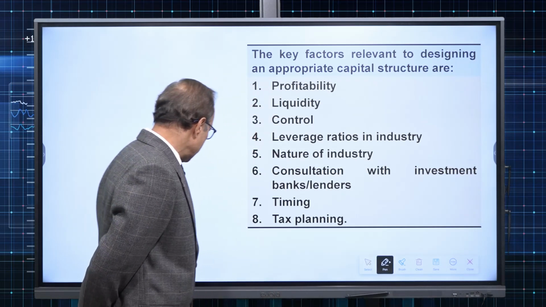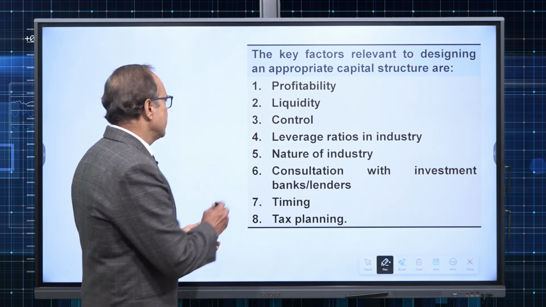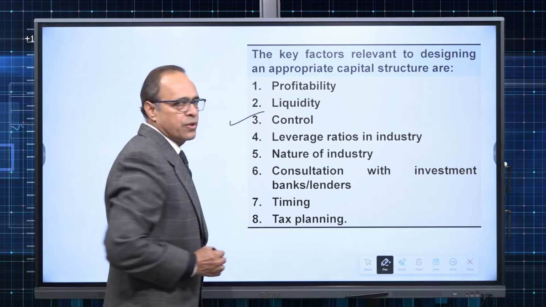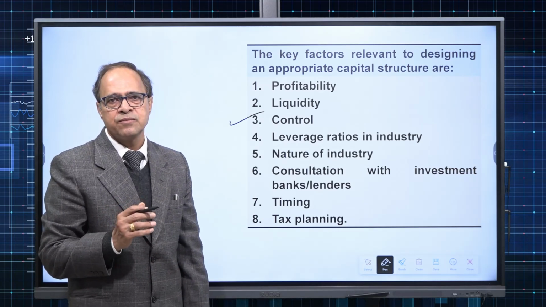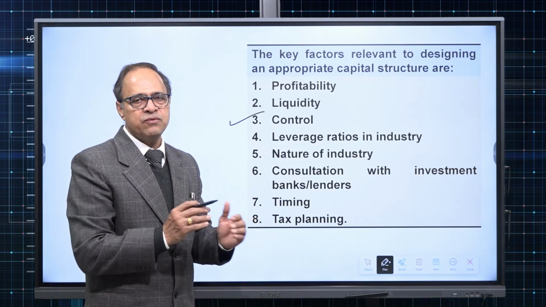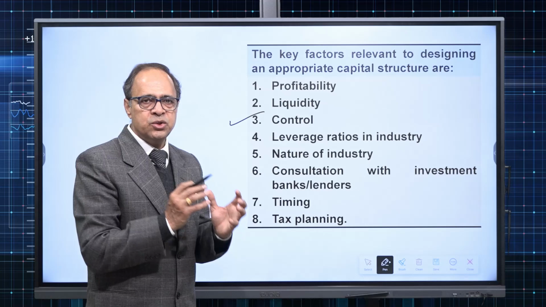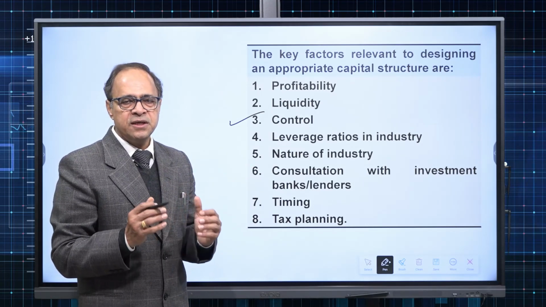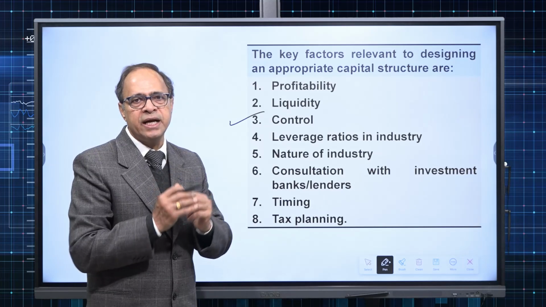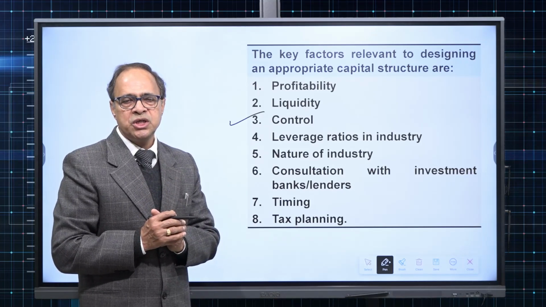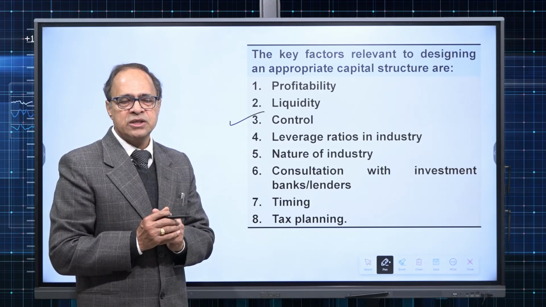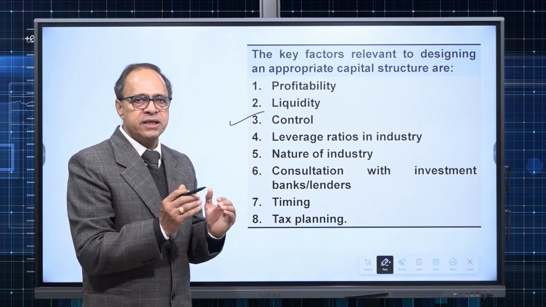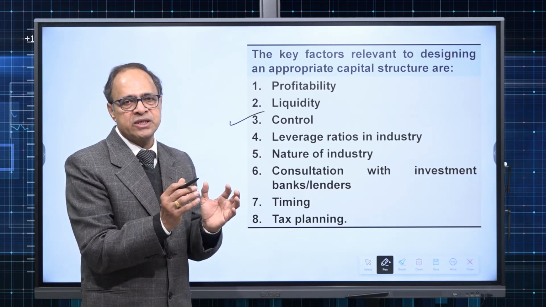So control, third factor, which affects the decision making on the part of management. Now when we say control, it means the top management or the shareholders, that is the majority of the shareholders, what is their attitude towards exercising control over the company. If they think that my company should be a closely held company, a closely held company is the one in which the majority of the shares are held by few investors.